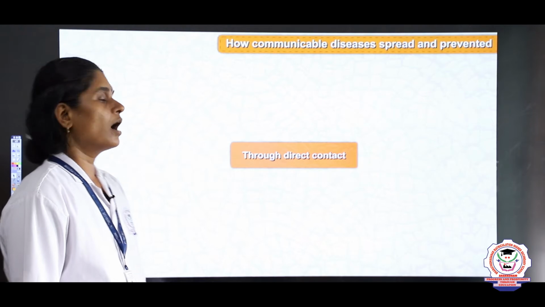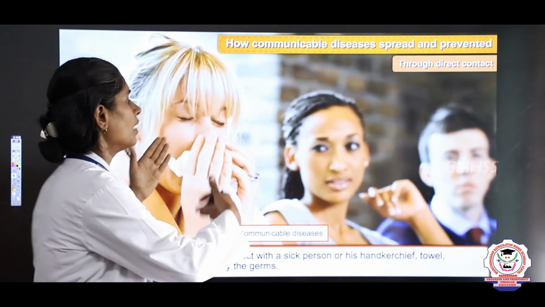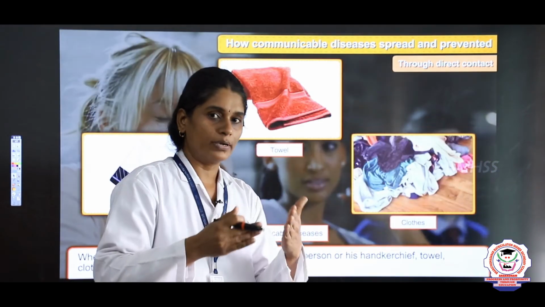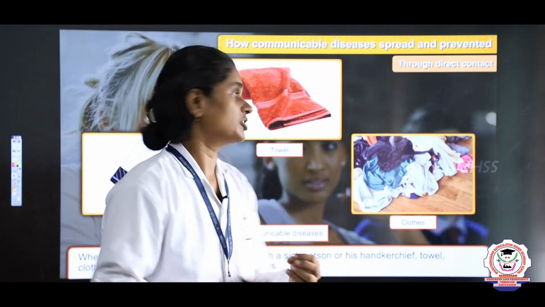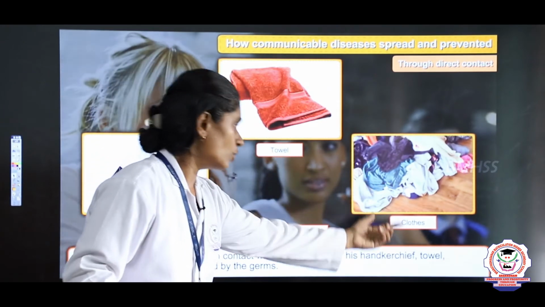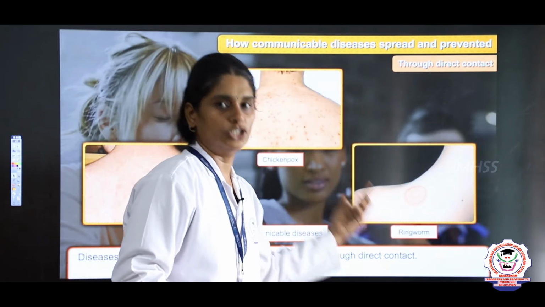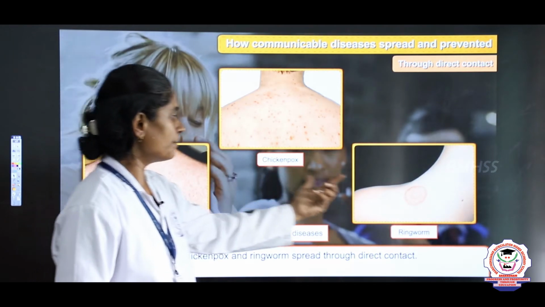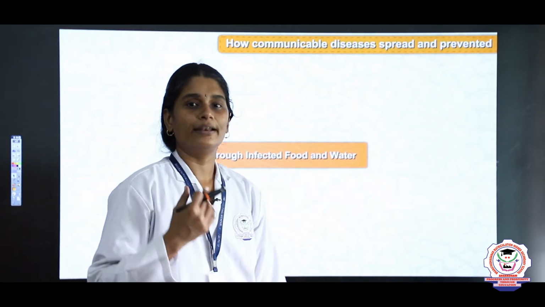Next we will see how disease spreads through direct contact. When there is contact between a healthy person and an unhealthy person, or contact between the healthy person and the unhealthy person's handkerchief, towel or clothes, the healthy person gets infected with those germs. What are the diseases? Measles, chicken pox and ringworm. These are the diseases that spread through direct contact.